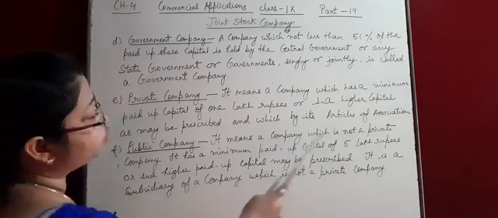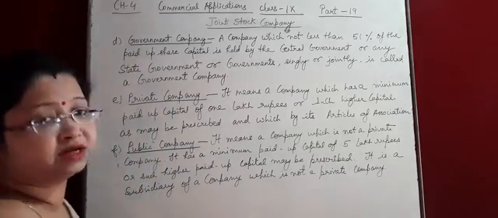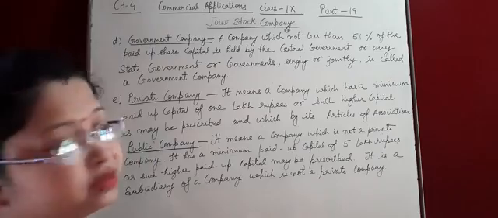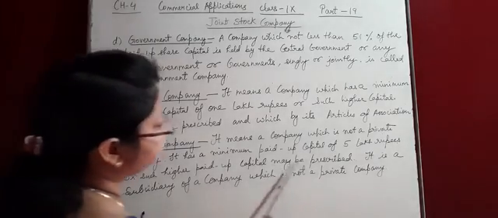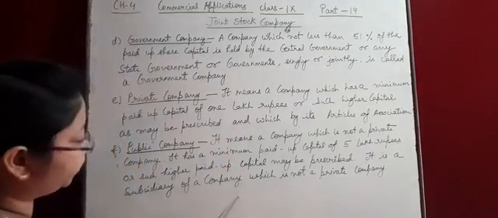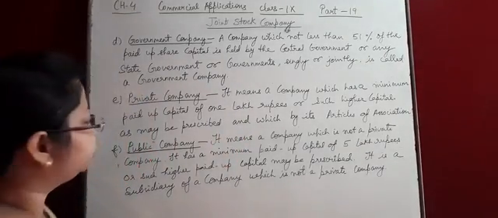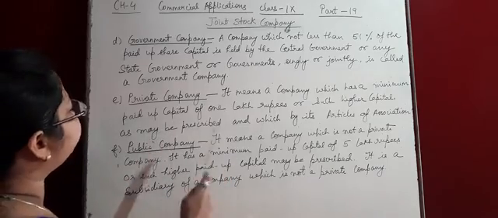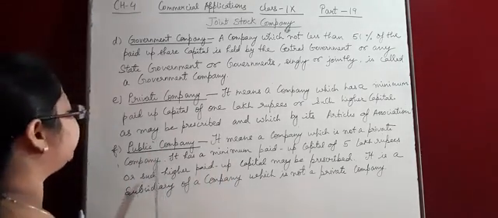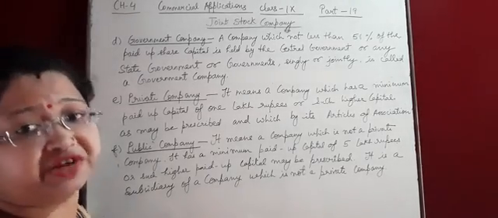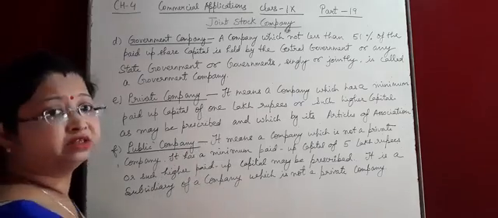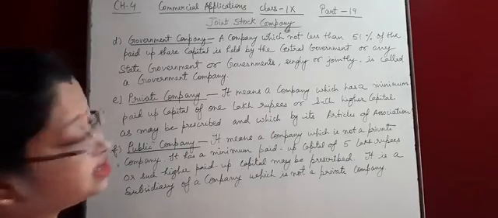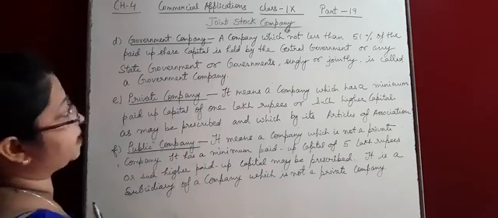Now next point is public company. A public company is a company which is not a private company and it has a minimum paid up capital of 5 lakh rupees, or such higher paid up capital as may be prescribed. It may also be a subsidiary of a company which is not a private company. So difference between the private company and the public company. In private company, minimum paid up capital is rupees 1 lakh and in public company, minimum paid up capital is rupees 5 lakh. Okay, clear? The difference between public company and the private company. And in government company also same, that is not less than 51% of the paid up share capital.